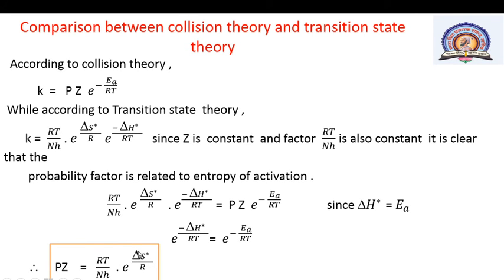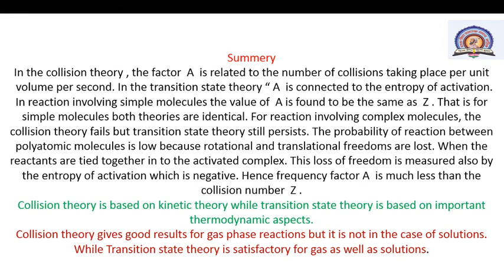Then to summarize the transition state theory: in collision theory, the factor A is related to the number of collisions taking place per unit volume per second. But in the transition state theory, A is connected to the entropy of activation.